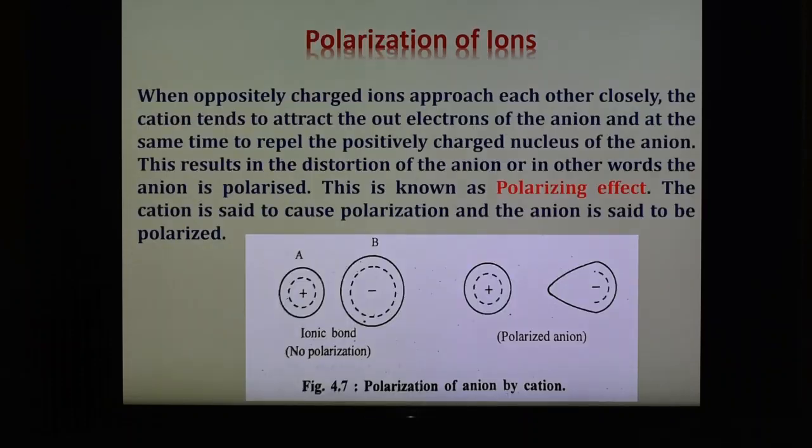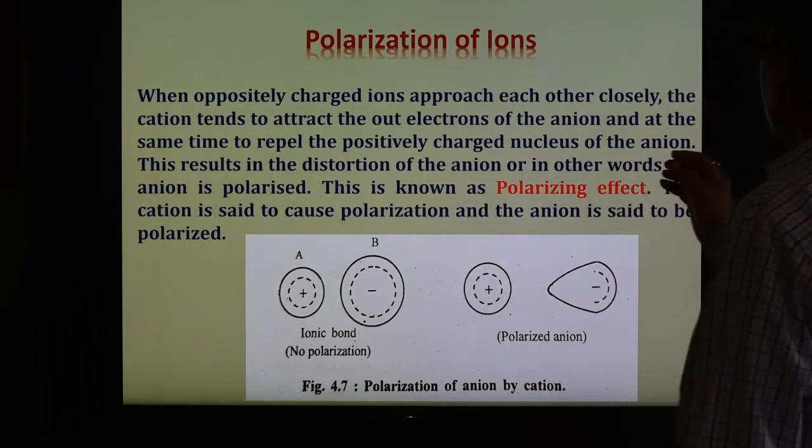And the next part is the polarization of ions. In this case, as we know, when oppositely charged ions approach each other closely, the cation tends to attract the outer electrons of the anion. At the same time, it repels the positively charged nucleus of the anion. This results in the distortion of the anion; in other words, we can say that the anion is polarized. This is known as the polarizing effect.